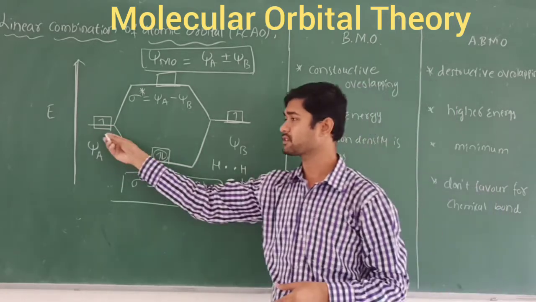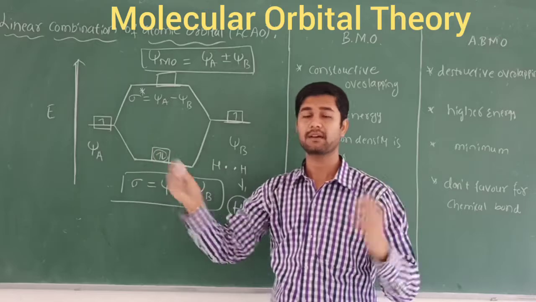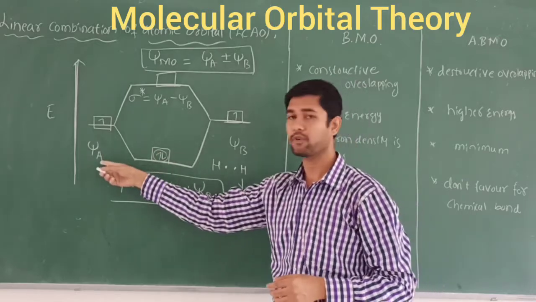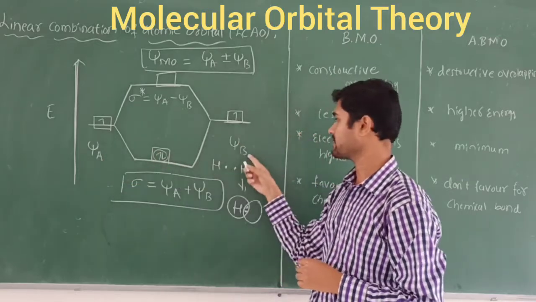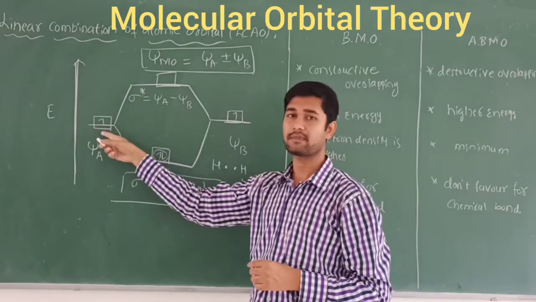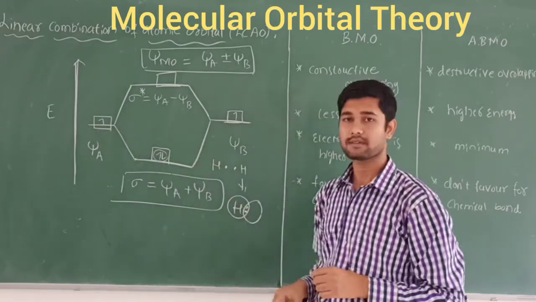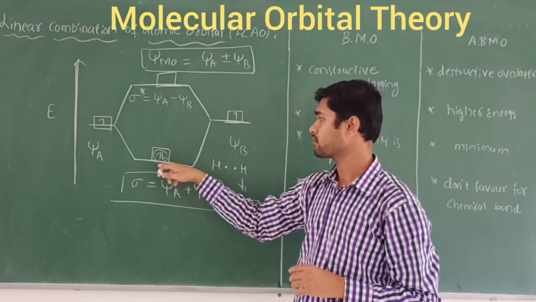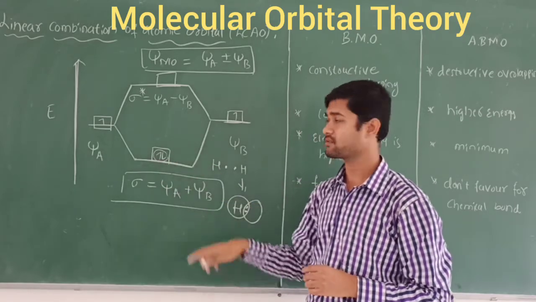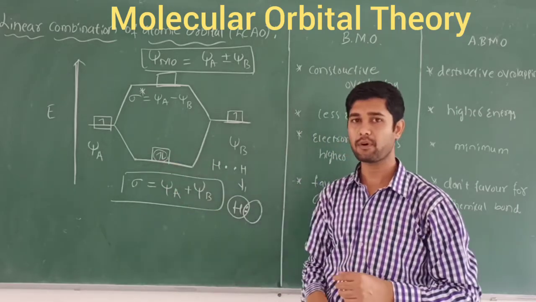So let's take the ground state electrons of separate hydrogens. I am going to take one hydrogen as A and another hydrogen as B, each containing 1s1 electrons in their ground state. After combining, what happens? They make a bond here. That is called the BMO, the bonding molecular orbital. The BMO always favors bond formation.